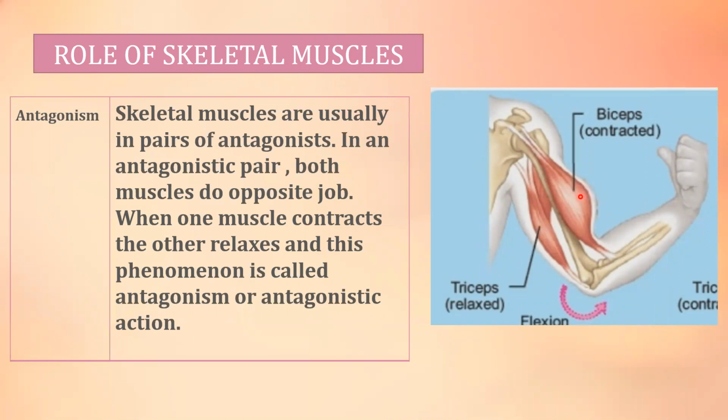When one muscle contracts, the other relaxes. This phenomenon is called antagonism or antagonistic action. When this muscle contracts, this muscle relaxes. These two muscles do opposite jobs. Always muscles are present in pairs.